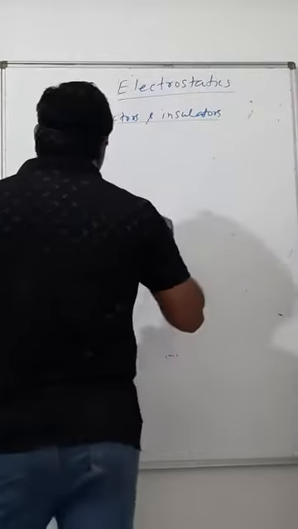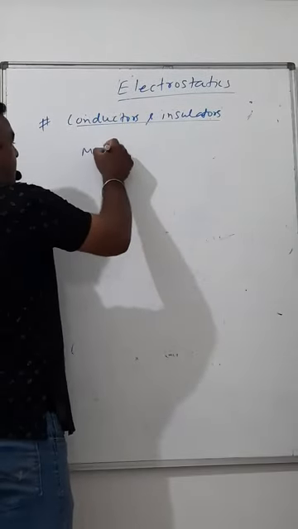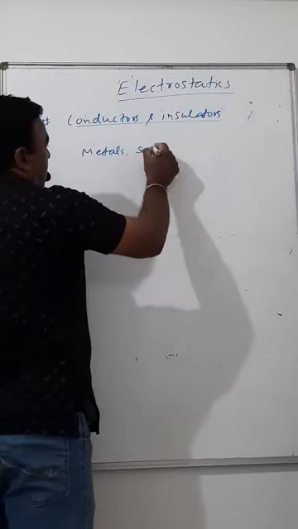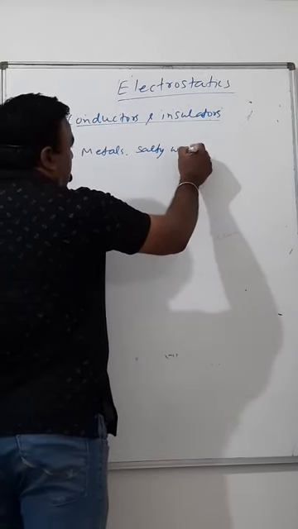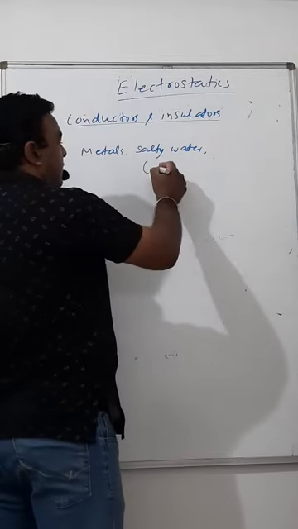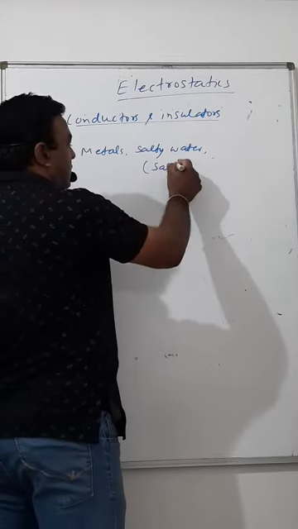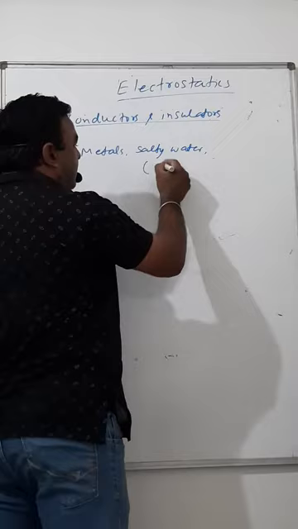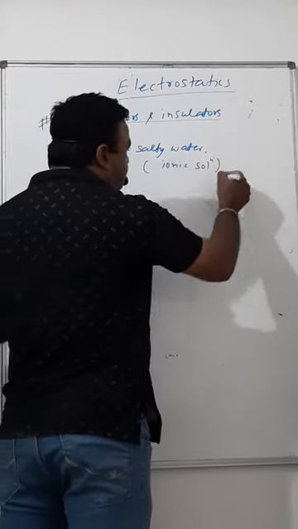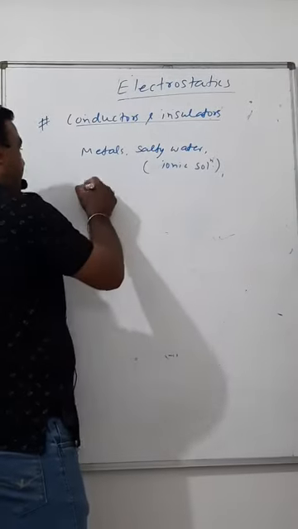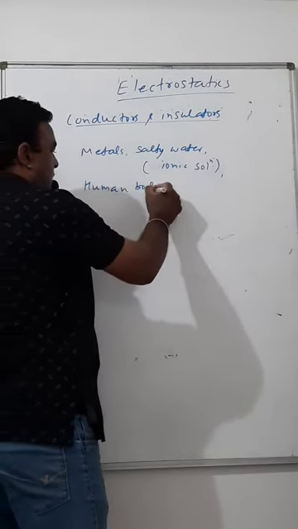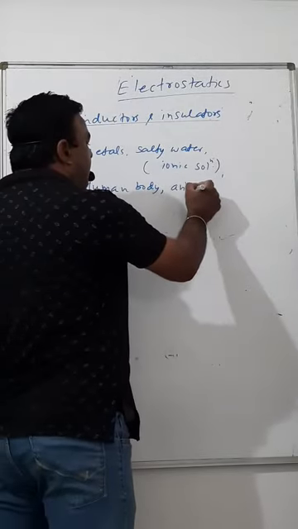So metals and salty water, or any salty solution, ionic solution I must say, human body, animal body.